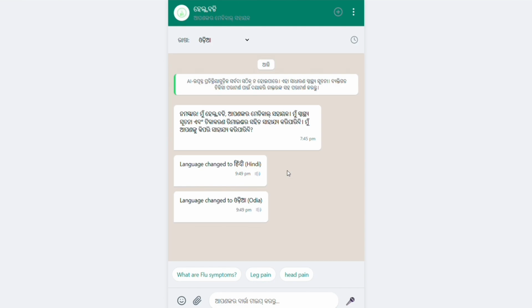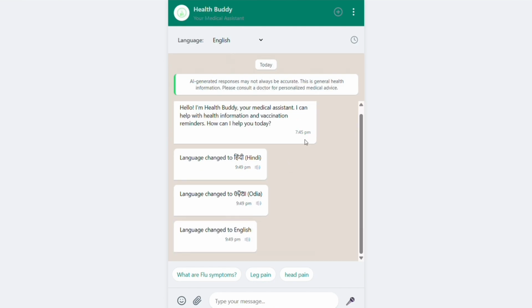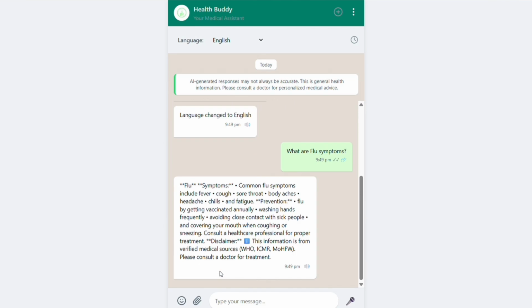Now if we go to English and try to use the chatbot, for example to see what the symptoms of flu are. If there has been flu in an area and users are asking about its symptoms, they just click on the basic option, what are the symptoms of flu, and it will tell us all the symptoms. The major thing is that it can give text to speech when you click on this icon.